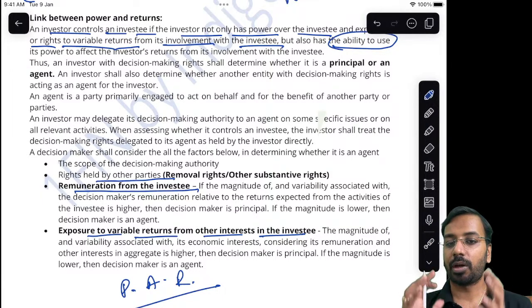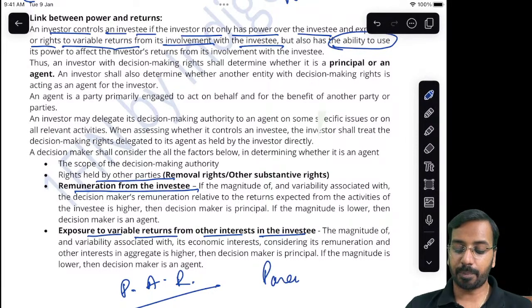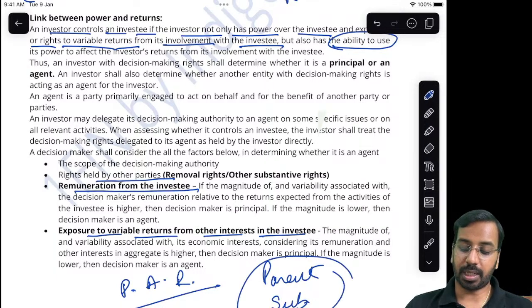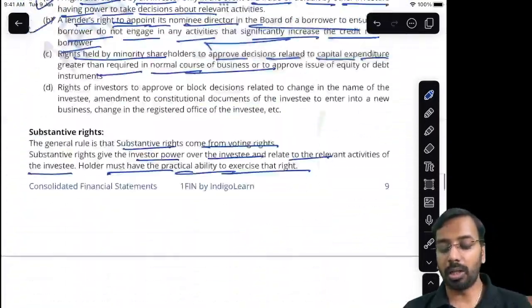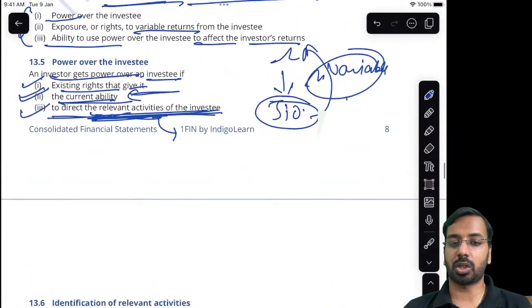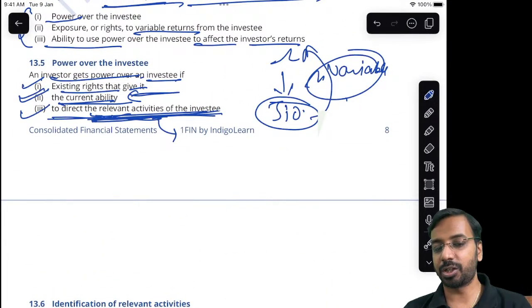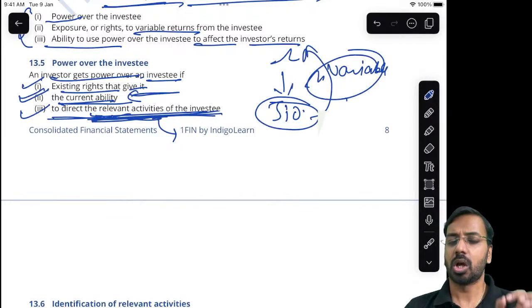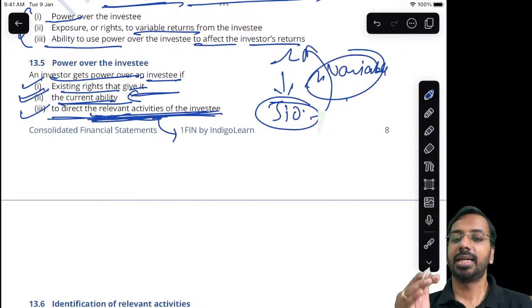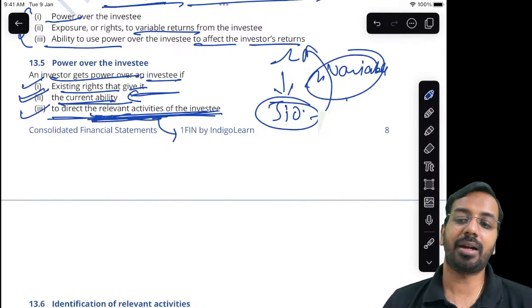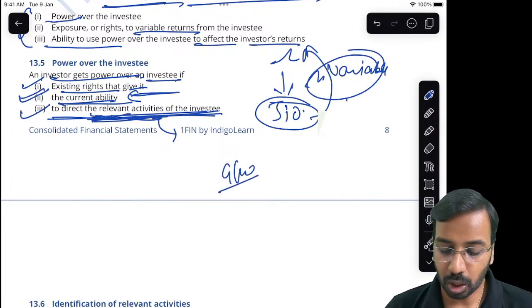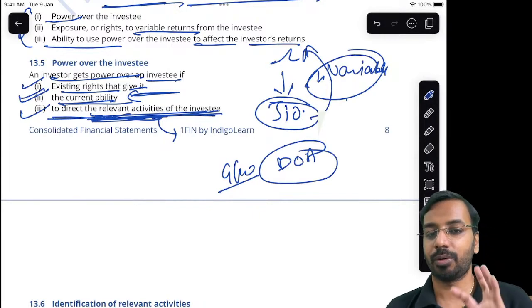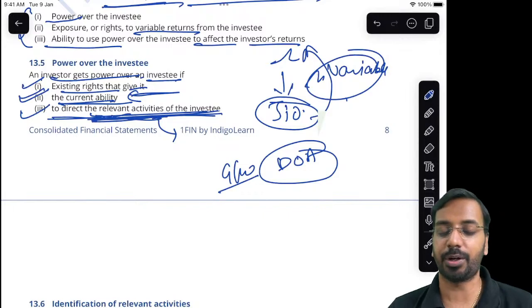And if there is control, once the investor controls the investee, then the investor will be the parent and the investee will be the subsidiary, and the consolidation process kicks in. Exceptions to consolidation we have already discussed, and all the major areas of the consolidation process. How do we consolidate? The net assets consolidation, elimination part, chain holding part, intercompany transactions, all of these we have understood. One thing I can tell you is this is much simpler than what you understood as the consolidation process at the CA Intermediate level, because here you just need to calculate goodwill on the date of acquisition, and the remaining analysis of profits and all of that is much simpler as compared to earlier.